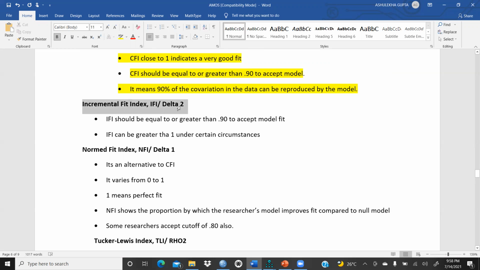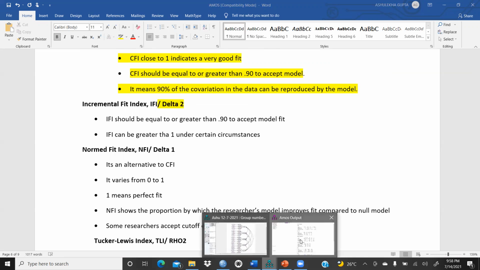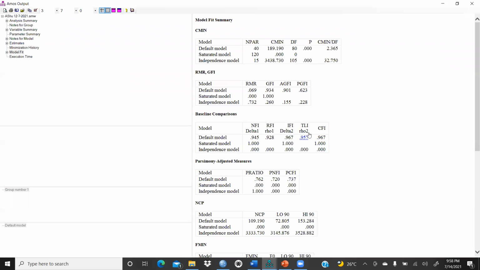Next is IFI, that we are also calling delta 2. I can show you in my output file. Where is IFI? Yes, this is IFI. You can see here in the small font size, that is delta 2. So what is the meaning of this 0.967?